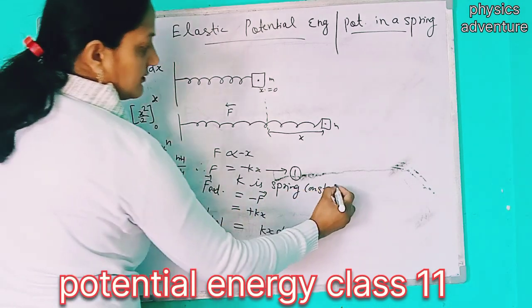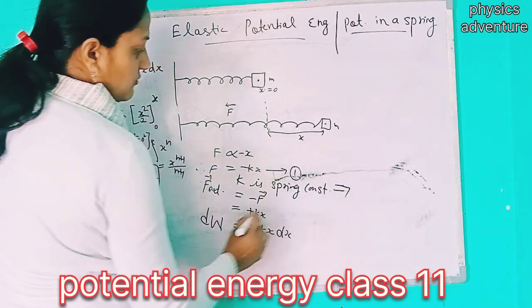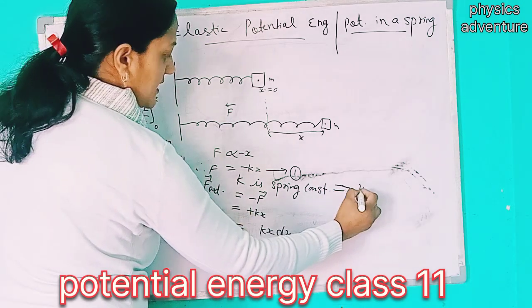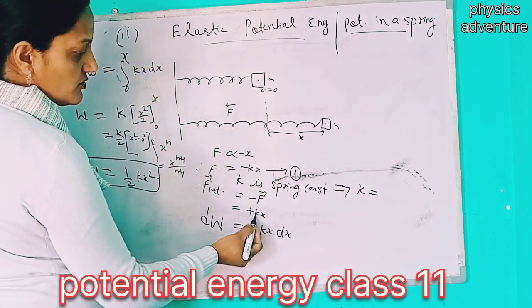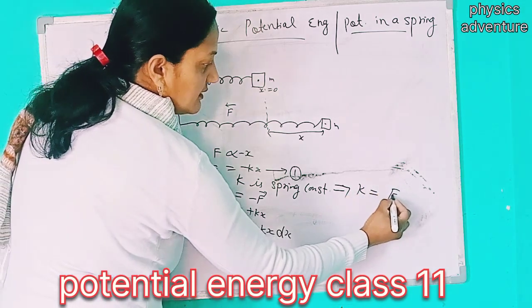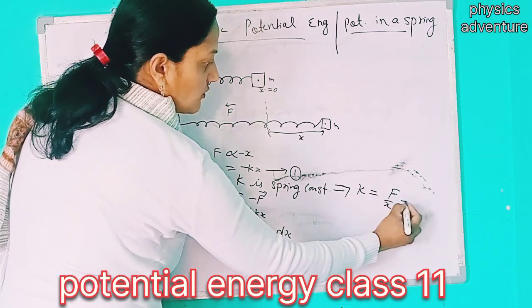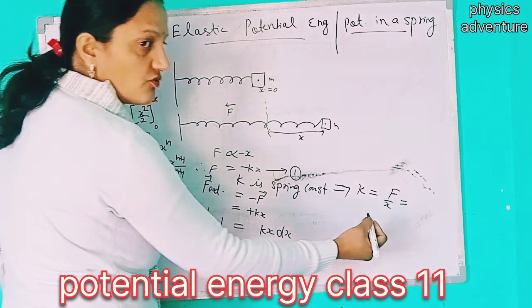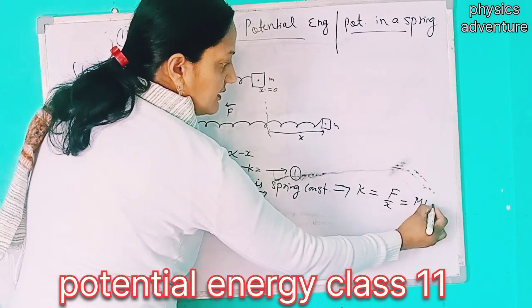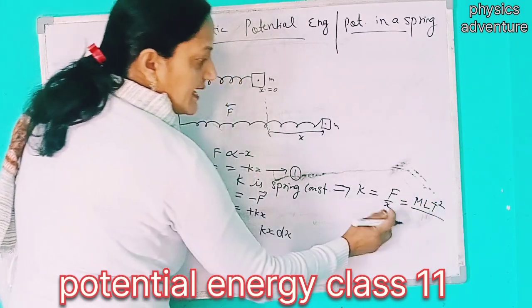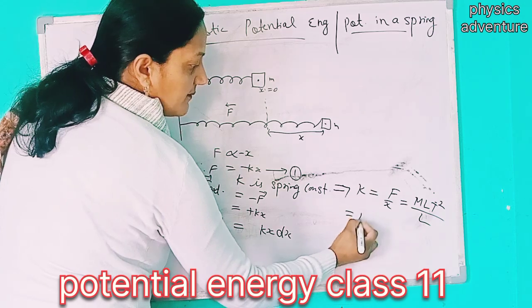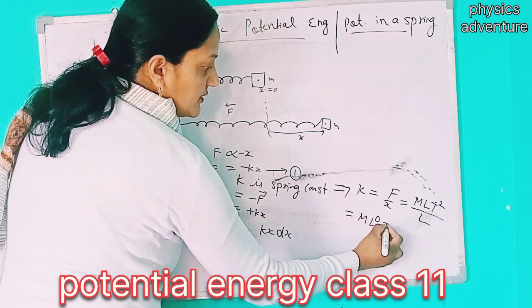But what is k? The spring constant k is equal to F over x. The dimensional formula of force F is M L T to the minus 2, and x is L. So it will become M L^0 T to the minus 2.